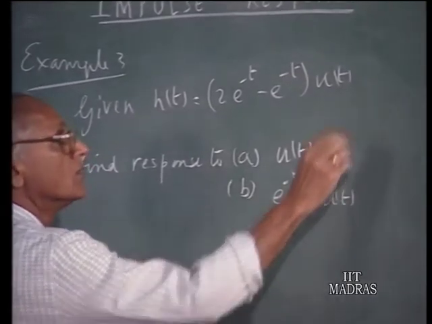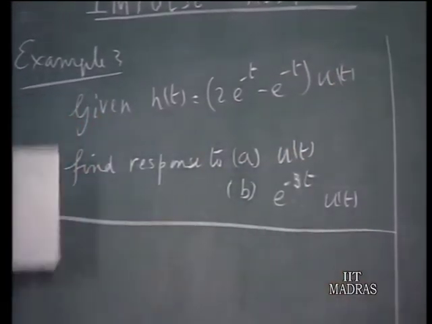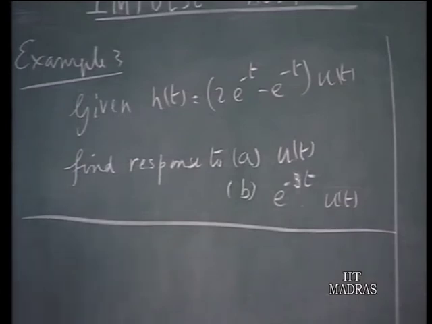So, that means we are asked to find out, using this impulse response, the response to two arbitrary inputs.